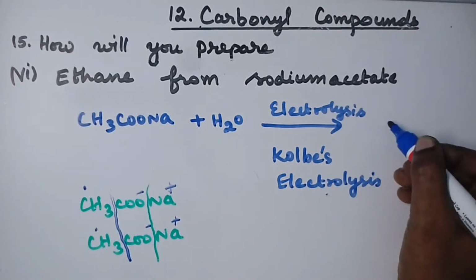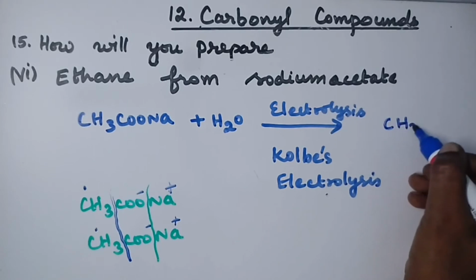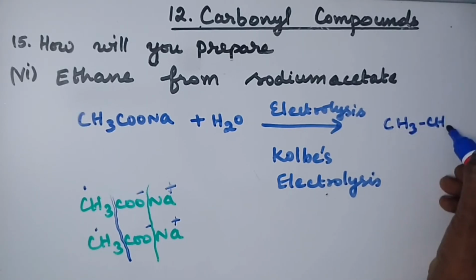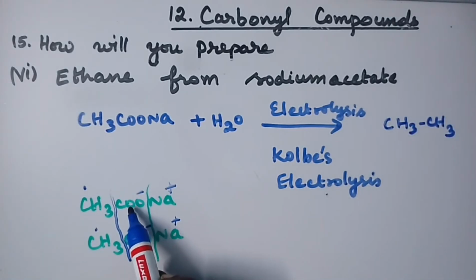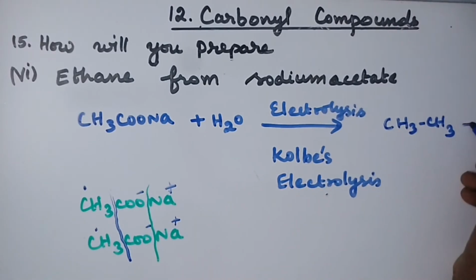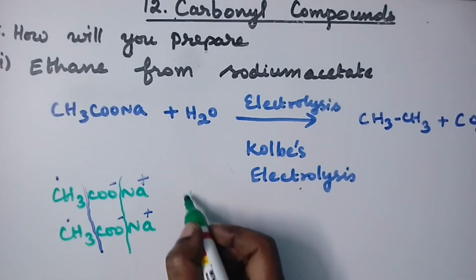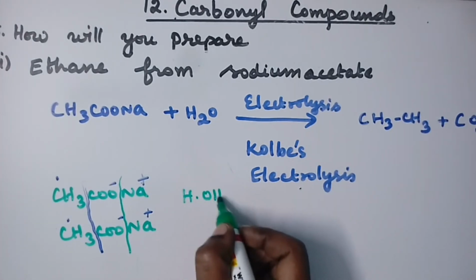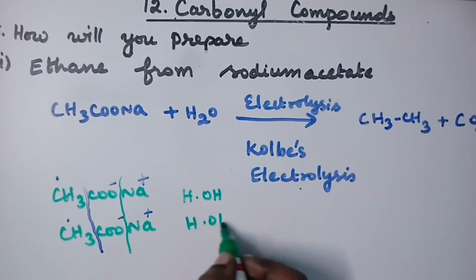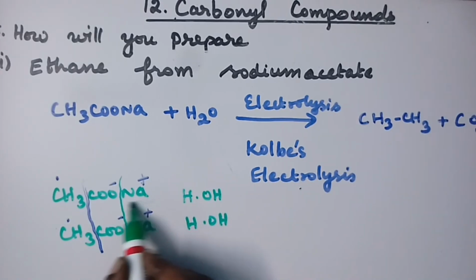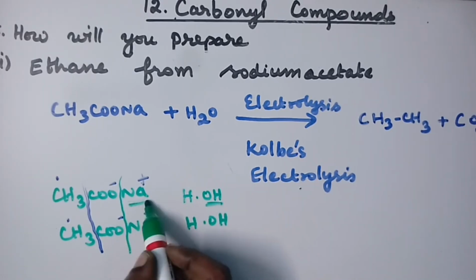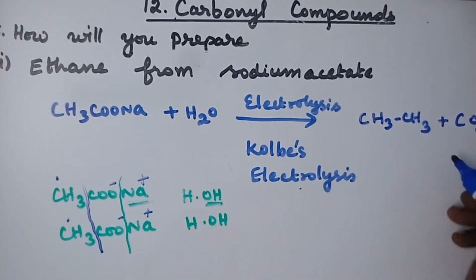So the compound got is CH3CH3, that is ethane, and CO2 is got as a gas. Then NaOH joins with water. Water we can write as HOH, two molecules of water, and this Na joins with this OH and becomes NaOH. So we get the product NaOH.